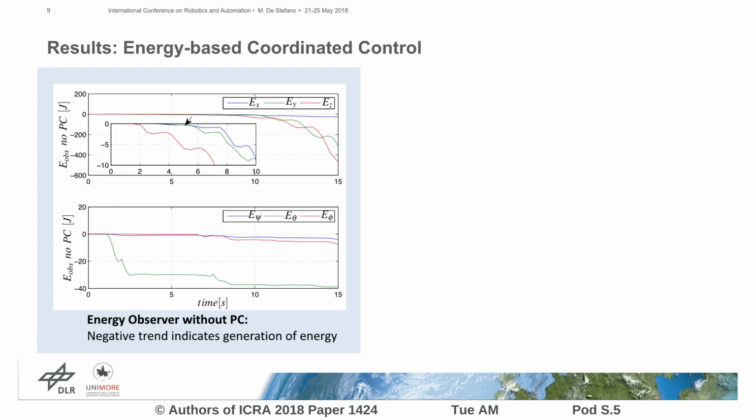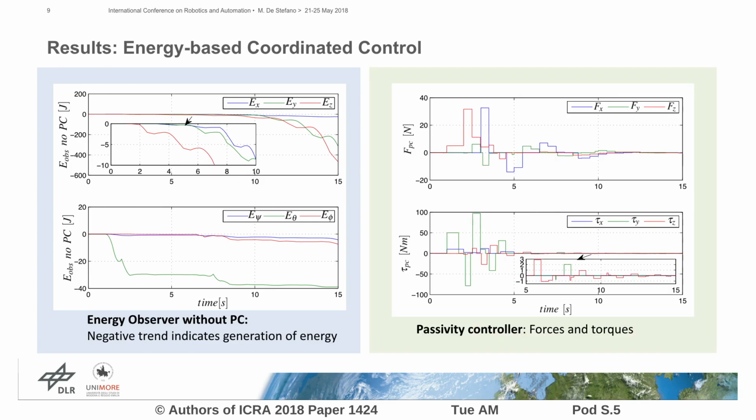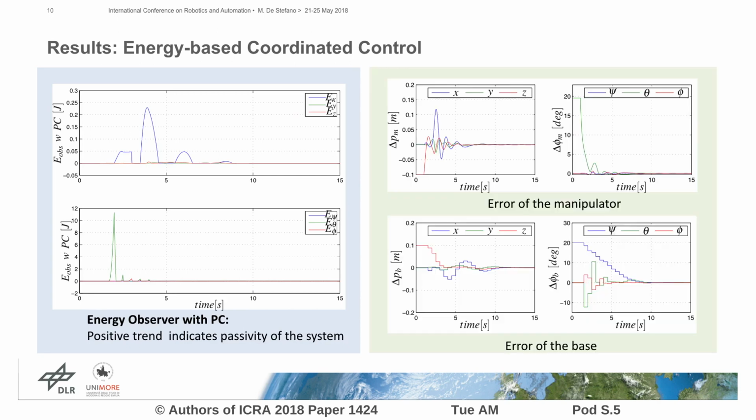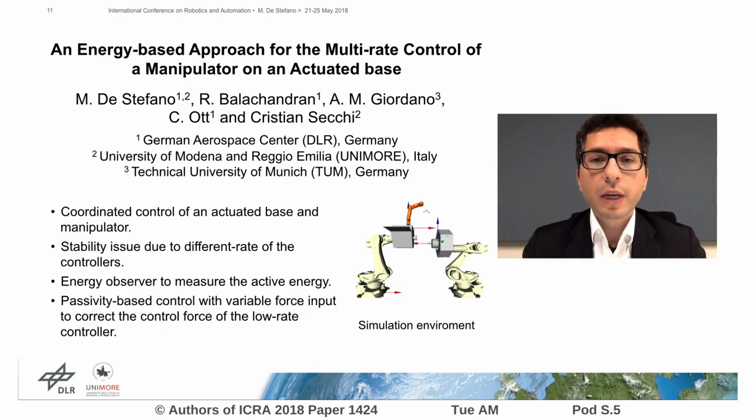Here are some results. The energy observer detects activity in the system and the passivity controller provides the correction as input force to the multibody dynamic system. Therefore, the passivity of the system is restored and the errors of the manipulator and base converge to zero for the considered control.